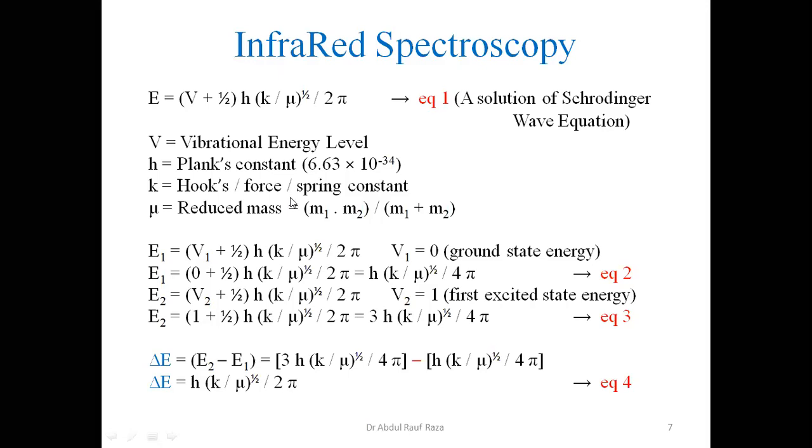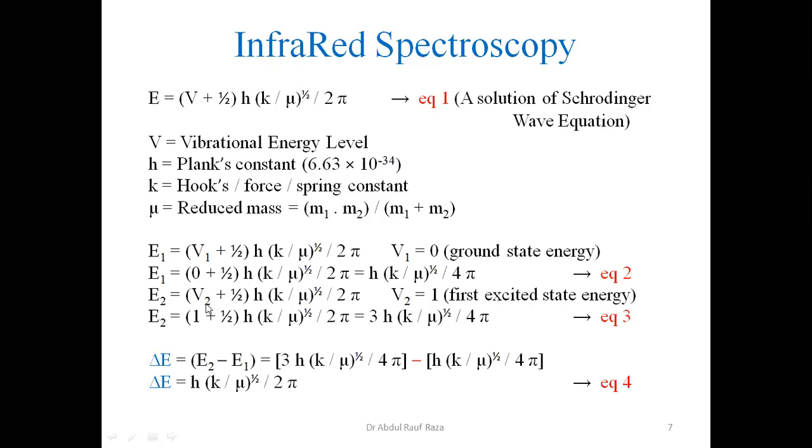So let's see, if we are talking about ground state energy, then E1 is the energy in the lower energy level, the first energy level. So this is V1 plus half. Let's say this is the ground state energy level. Not necessarily is it zero, it may be one. Suppose, let's say this is zero, it doesn't make any difference. If this is, let's say, value one, so we shall have one plus half, right?